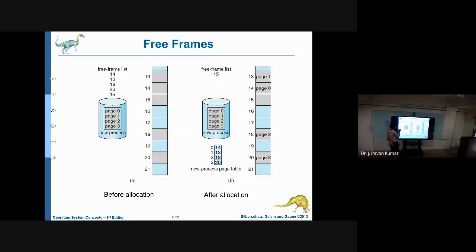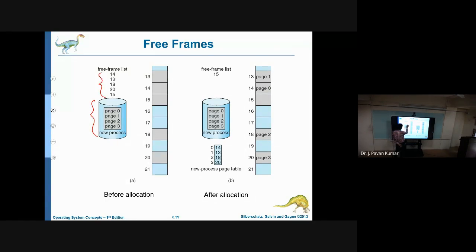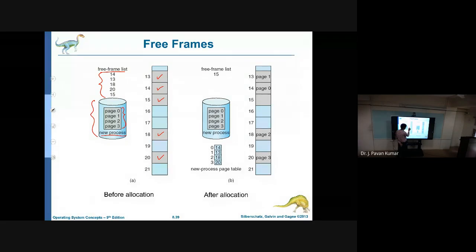Next, this is simple understanding. By seeing the diagram only you can understand. Here we are having a new process, it has not entered. As of now, these are the free frame list. Here we are having 13 as free, 14 free, 15 free, 18 free, 20 free. And how many pages we require? 4 pages to be loaded into main memory in order to execute this new process. So 4 frames we require.